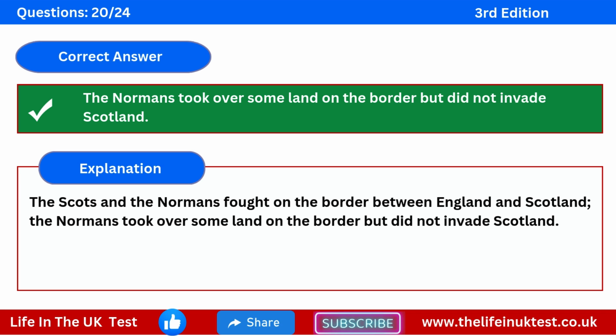The correct answer is, the Normans took over some land on the border but did not invade Scotland. Explanation. The Scots and the Normans fought on the border between England and Scotland. The Normans took over some land on the border but did not invade Scotland.